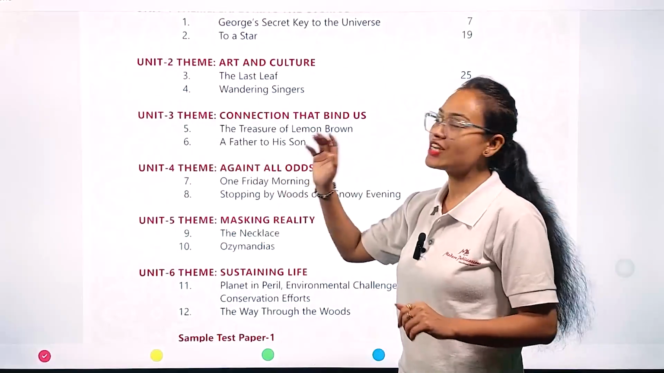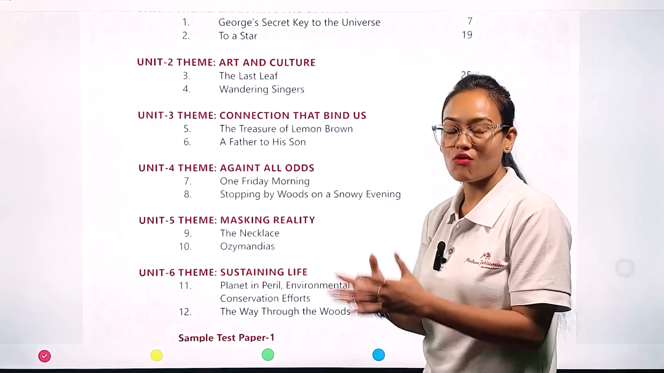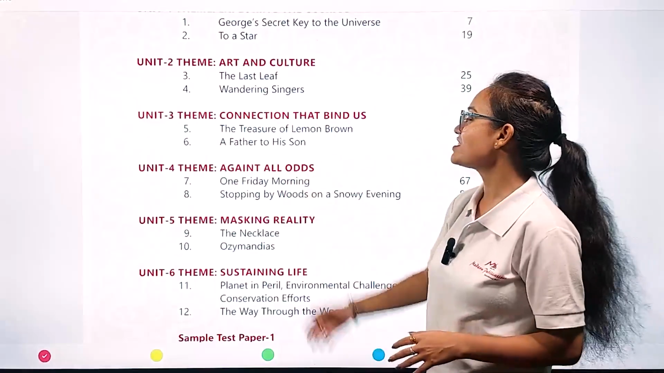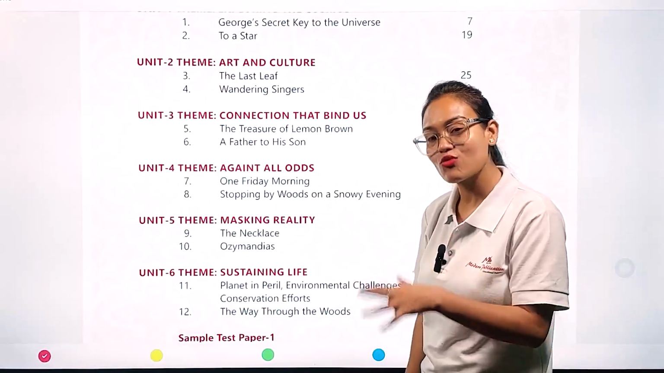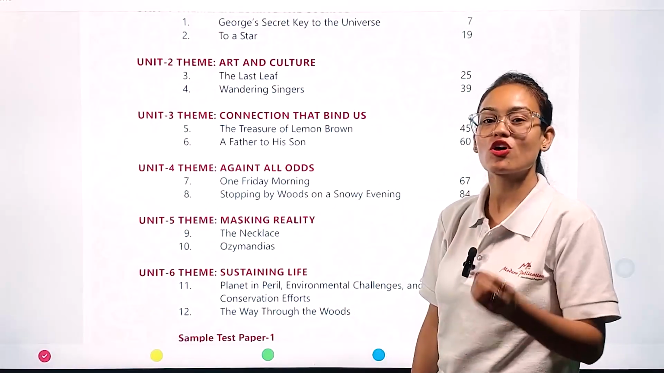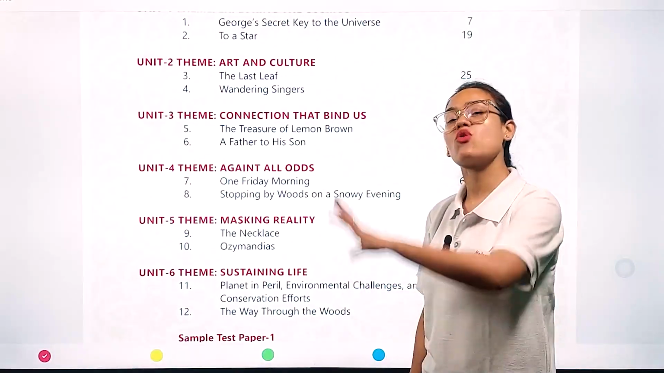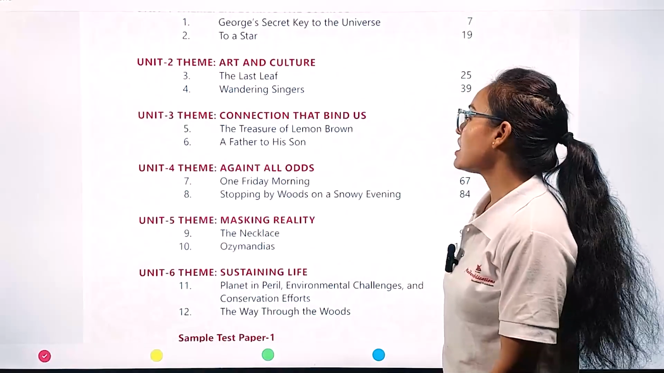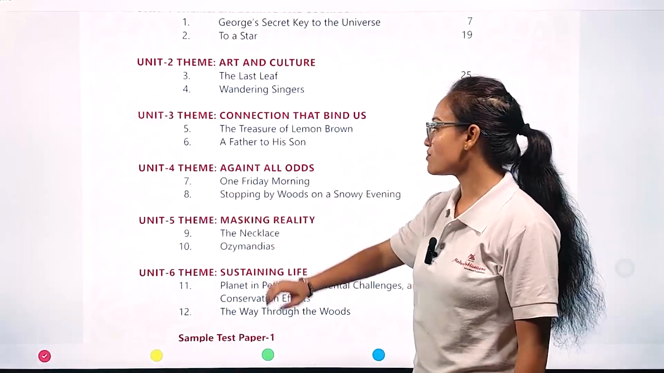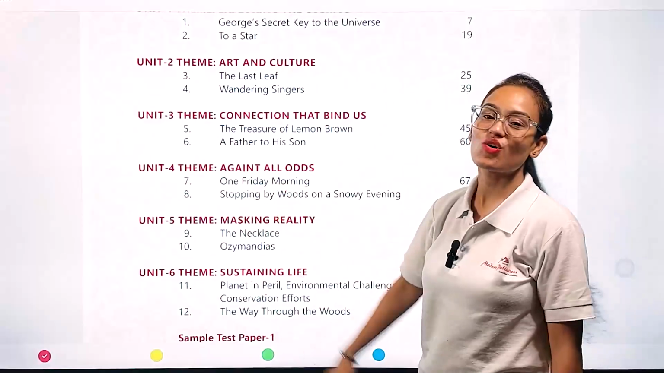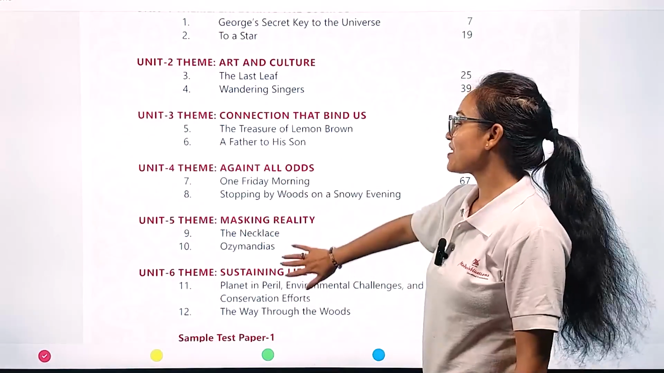Unit 4, the theme on which our unit 4 is based, is against all odds. Here you are going to see the fighting spirit of human beings, to get a win against all the odds. Now chapter number 7 and chapter number 8 show us the against all odds theme.